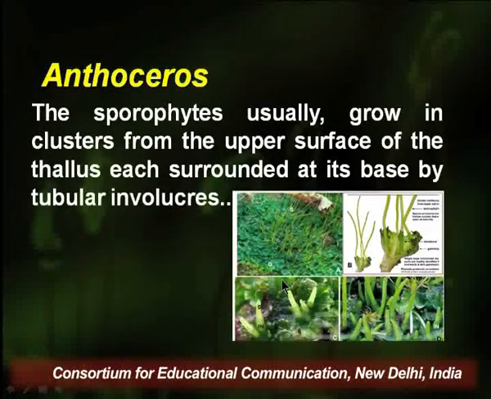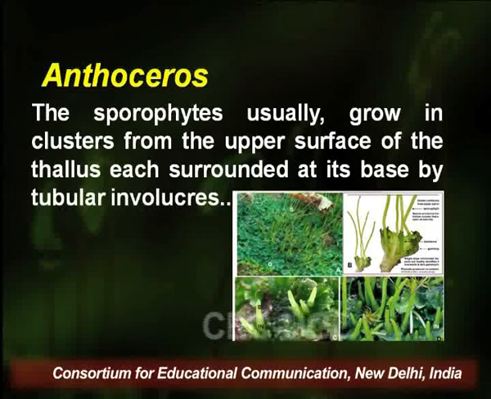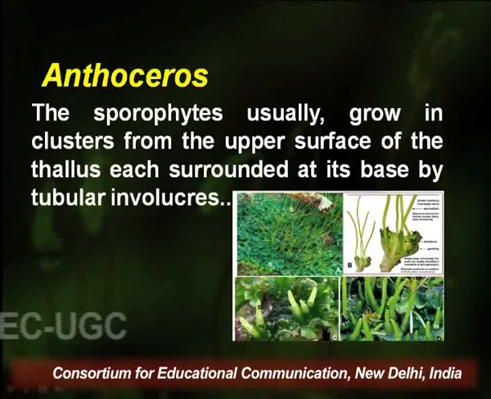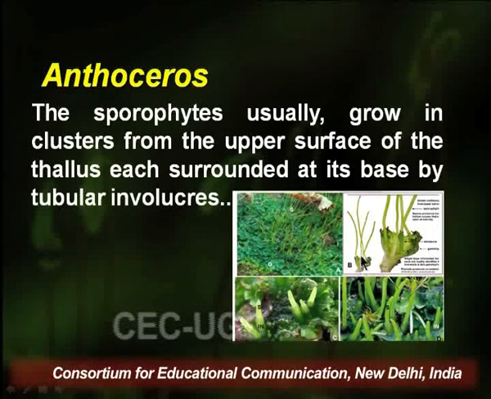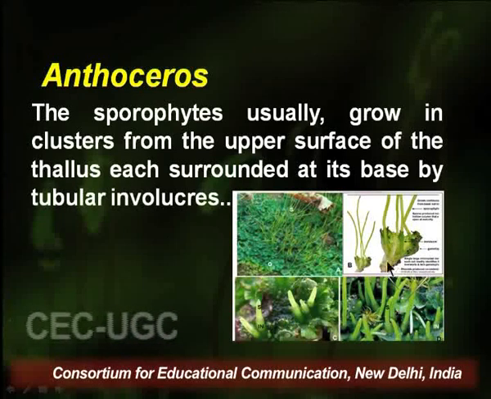In Anthoceros, the sporophytes usually grow in clusters from the upper surface of the thallus, each surrounded at its base by tubular involucres. Here in this diagram, you can see each of these sporophytes surrounded at the base by tubular involucres.